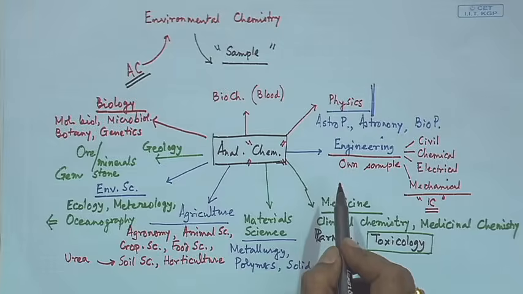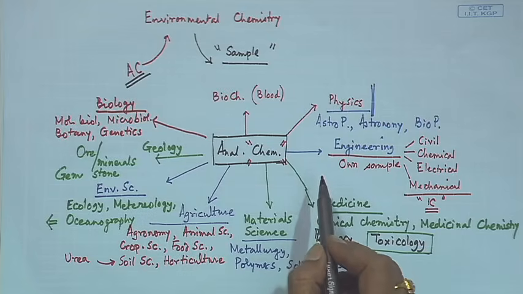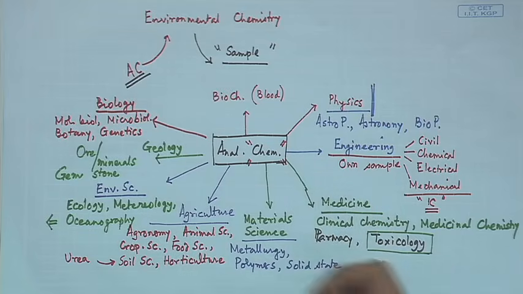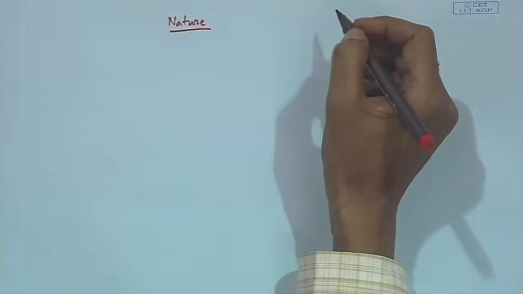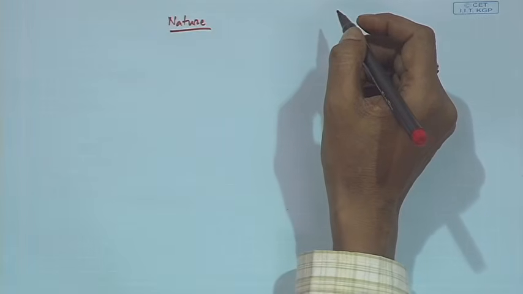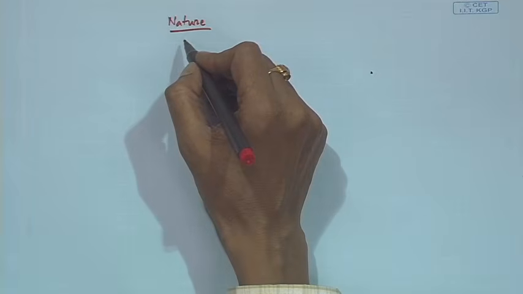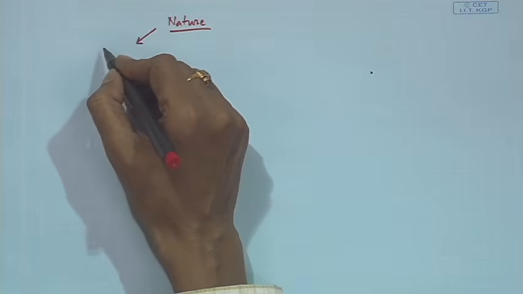So, these basically give us some very good idea about the areas we can cover, but it is not possible to cover all these in this particular class, so we can give some typical examples. Suppose we go for something where we have some material, how we can understand the corresponding nature. So, if we will be talking about this particular application of analytical chemistry to understand nature, how to understand that? That is typically some sample.